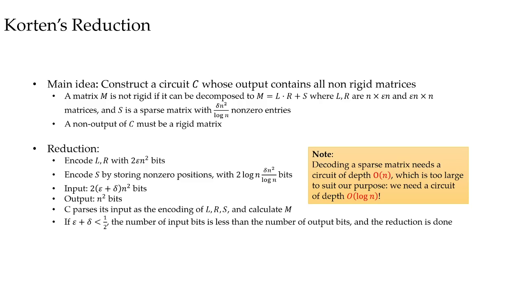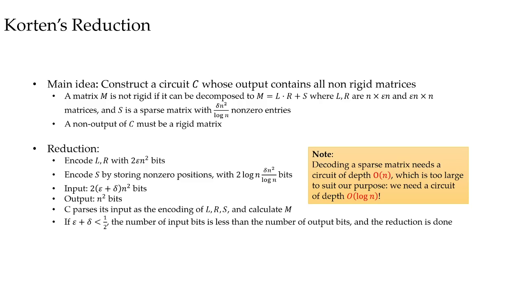By definition, a matrix M is non-rigid if it can be written as the sum of a low-rank matrix and a sparse matrix S. We know a low-rank matrix can be further decomposed into the product of an n by epsilon n matrix L and an epsilon n by n matrix R. To encode L and R, we need two epsilon n squared bits.